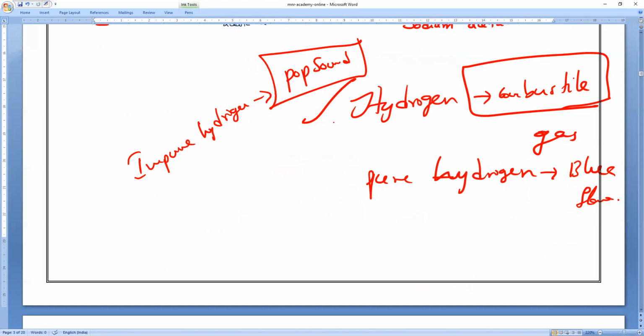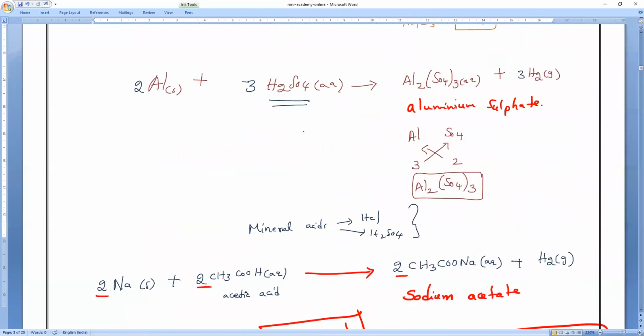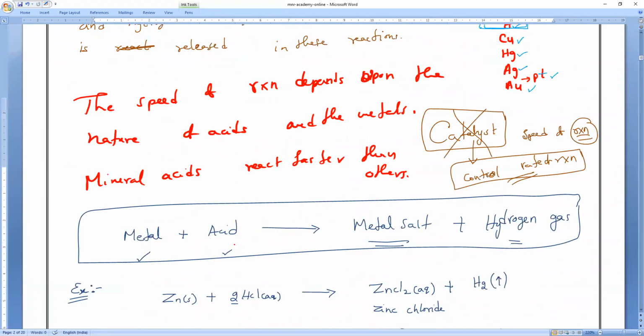Till where do you have to read for tomorrow's class? Till page number 20, where you have a generalized equation for acids reacting with metals. Have you checked it? Acid plus metal gives metal salt plus hydrogen. Till there, above activity 2.4, you have to read. Activity 2.4 onwards we will continue tomorrow, because the next activity is reacting with bases, which is not necessary.